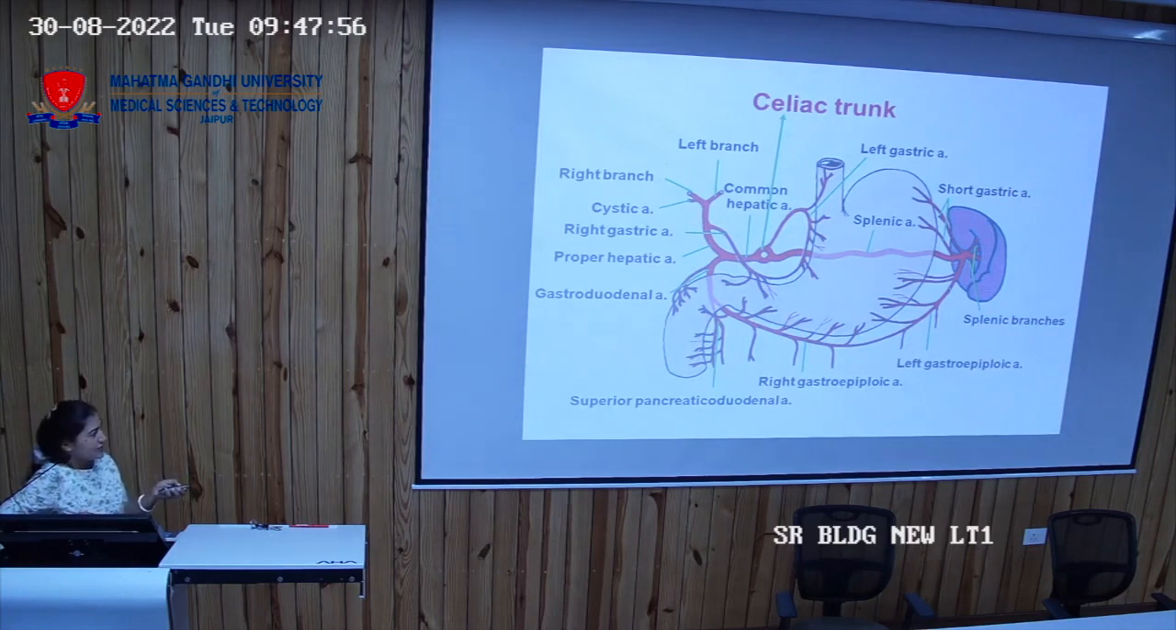Now on to the greater curvature. You have right gastroepiploic and left gastroepiploic. Now this left gastroepiploic artery is coming from the splenic artery. So splenic artery is a direct branch from the celiac trunk, and then there is a left gastroepiploic artery that is coming from the splenic artery. Another artery, that is the right gastroepiploic artery, if we trace it, it is coming from the gastroduodenal artery. So this gastroduodenal artery is giving you the right gastroepiploic artery.